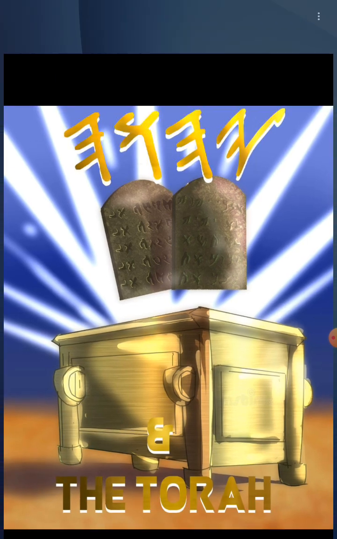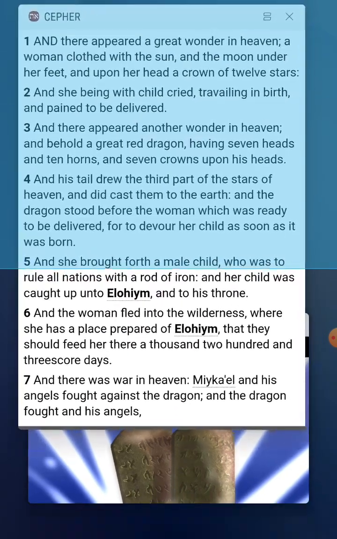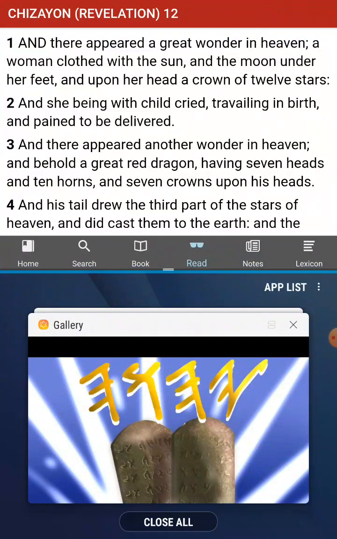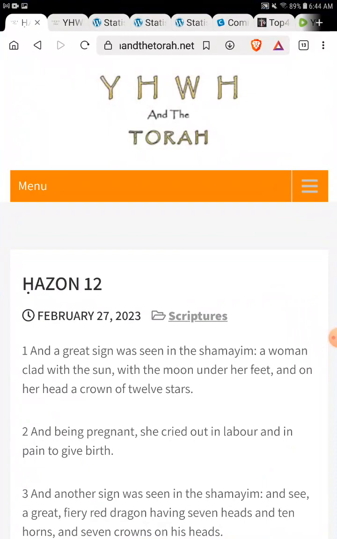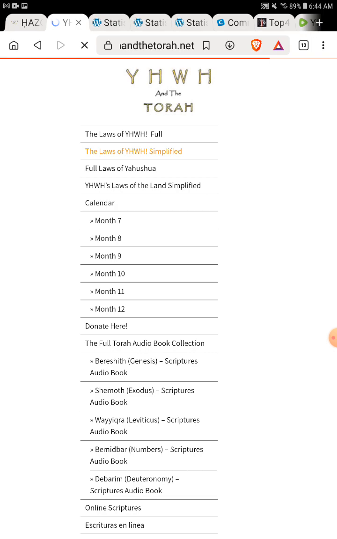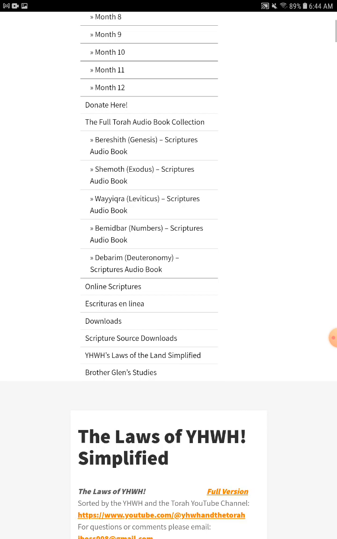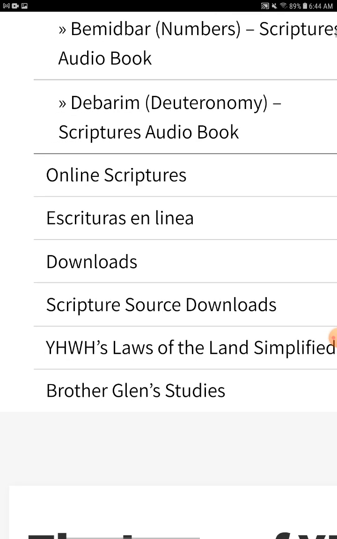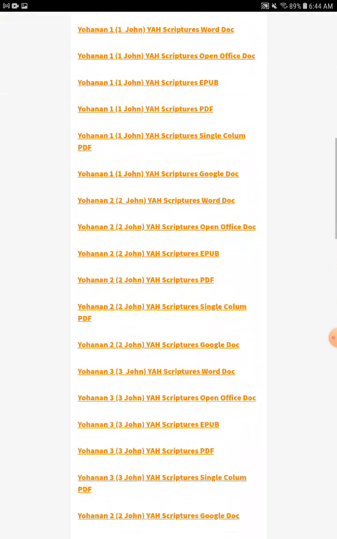Good. All right, so today we are in Revelations, and we are continuing on in Revelations, and before this, let me take you guys to a cool thing that we have right here. This is on the Yahoo and the Torah site. Since you guys are with us under Revelations, there is some amazing stuff right now, and this is more for teachers or people who need this text for other things. The book of Revelations that we're reading here, if you go to Scripture Source Downloads, there are 5 different formats, and there'll actually be 6 when we are done with this.